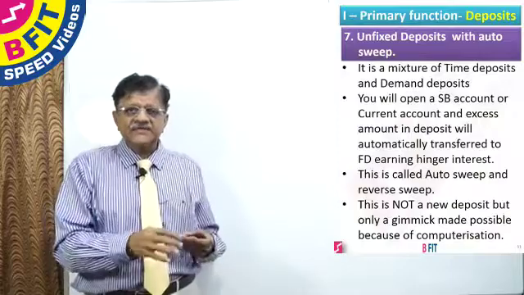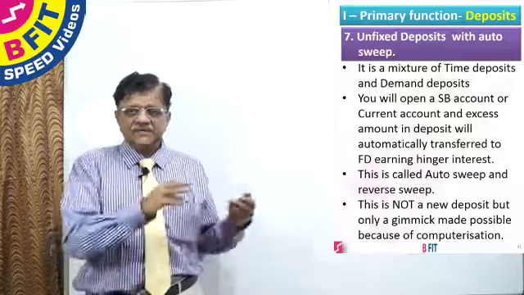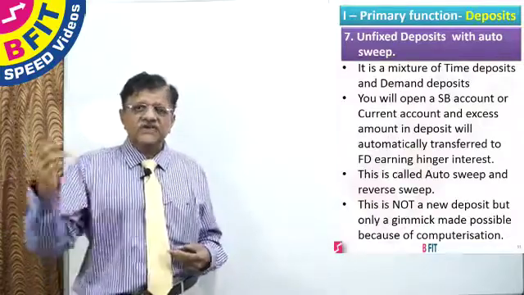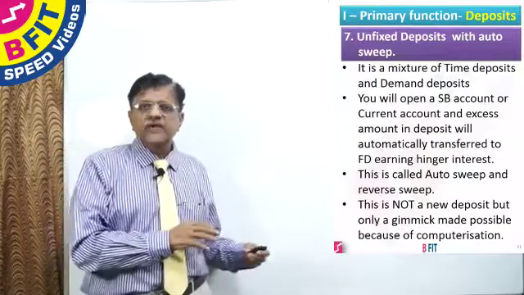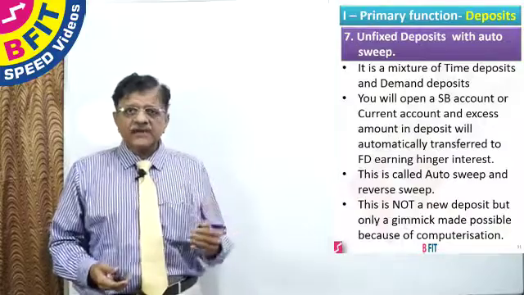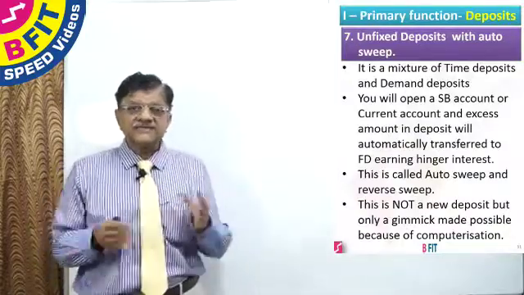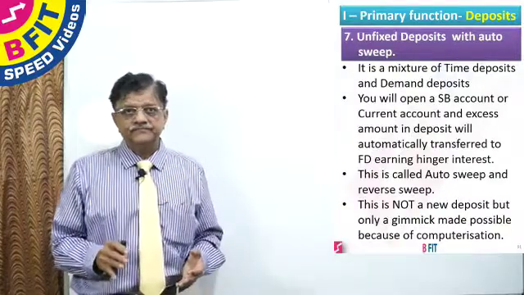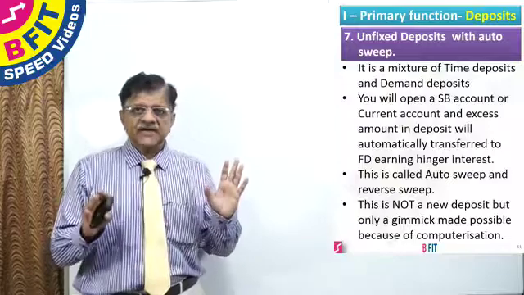If after 5 days the balance goes again 5 lakhs more, it comes to 5 lakhs, then 4 lakhs will be transferred to fixed deposit. So this is called auto sweep and reverse sweep. When the money in excess of the limit is transferred to fixed deposit, it is called auto sweep. This is done automatically by the computer. There is no human intervention involved.